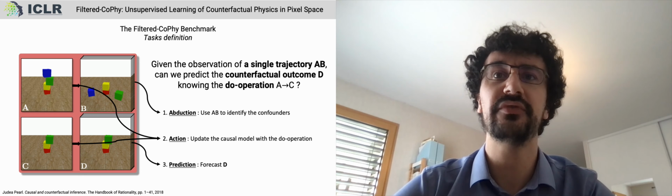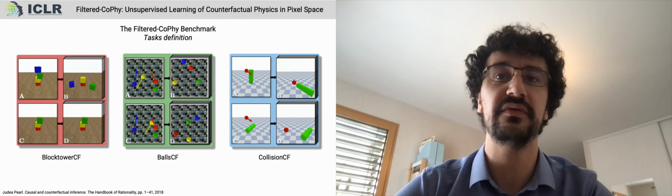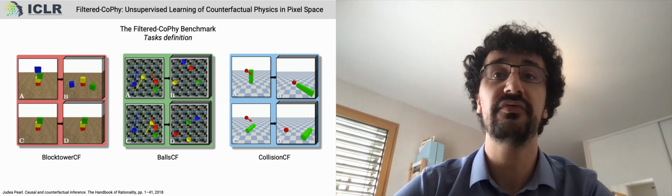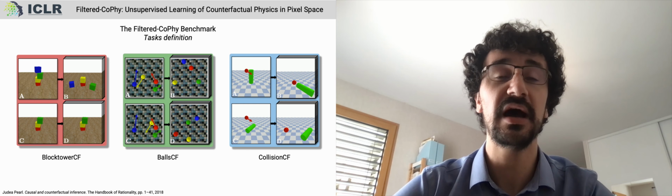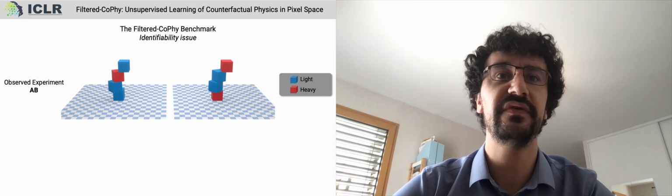Our benchmark offers three different tasks of increasing difficulty. Ball CF is a 2D collision problem between multiple balls. Collision CF involves 3D collisions between two objects of different shapes. The most difficult task in the benchmark is certainly block tower. The cubes in the scene involve highly nonlinear collisions and both brief and intense action. However, the generation of counterfactual data requires special care to ensure feasibility properties.